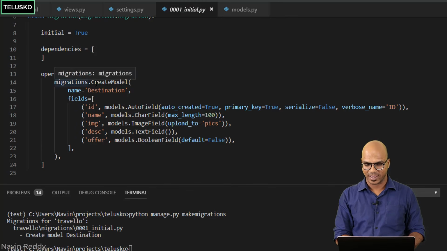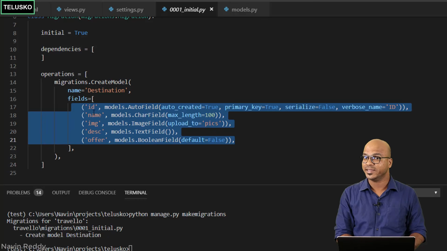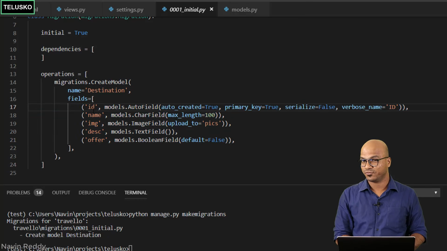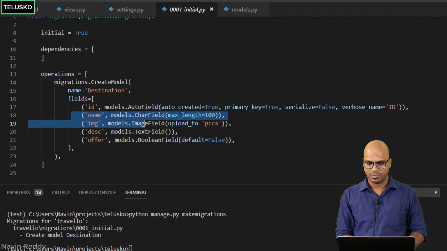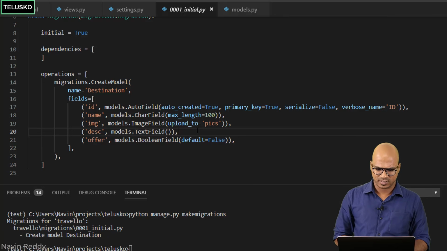So basically you are doing a migration, which is create model, and these are the fields you have. And you can see ID. Even if you have removed ID, by default it will give you an ID, which is an auto increment field, and you got name, image, description, and offer. This is what we wanted. So everything looks cool here till this point.